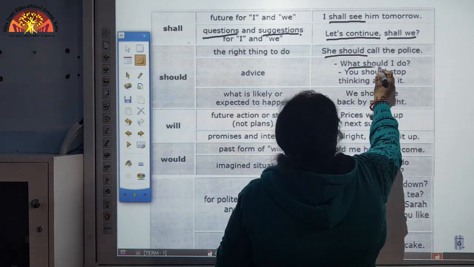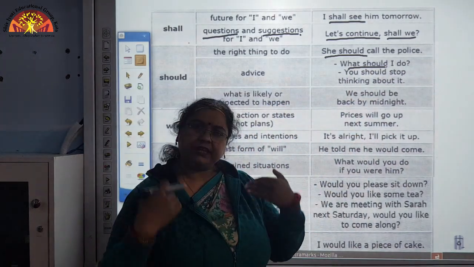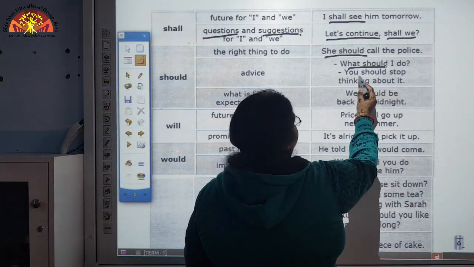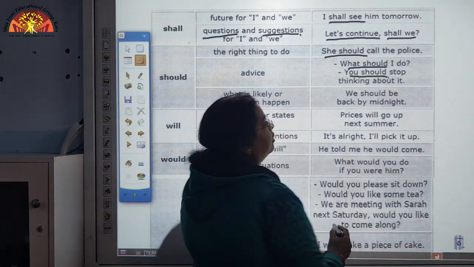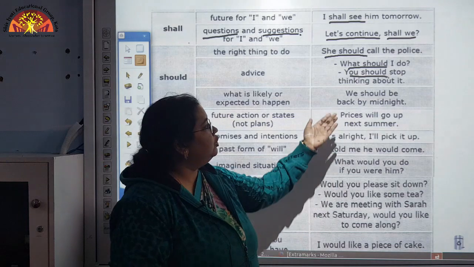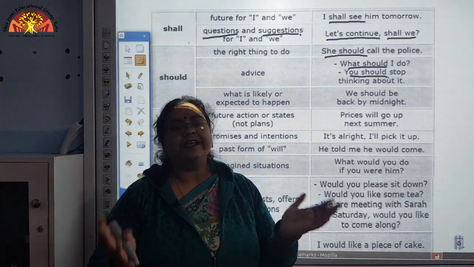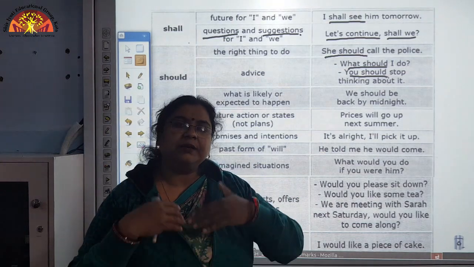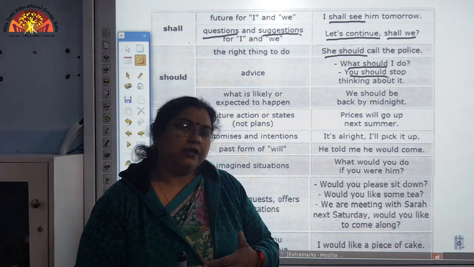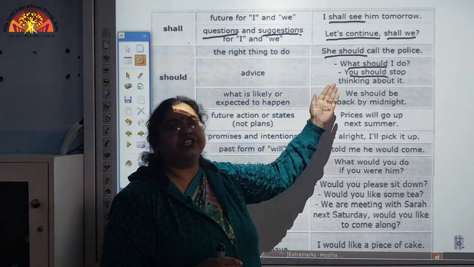See, this is how we seek advice. We are asking for the advice. Now, you should stop thinking about it. Now, what advice did he get? That you should stop thinking about it. This is advice which the person got from the second person. So, in this manner we express suggestion or advice.